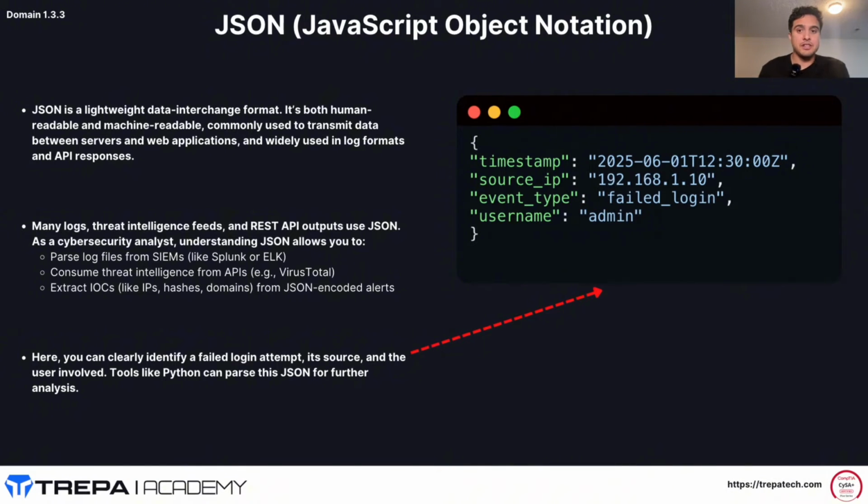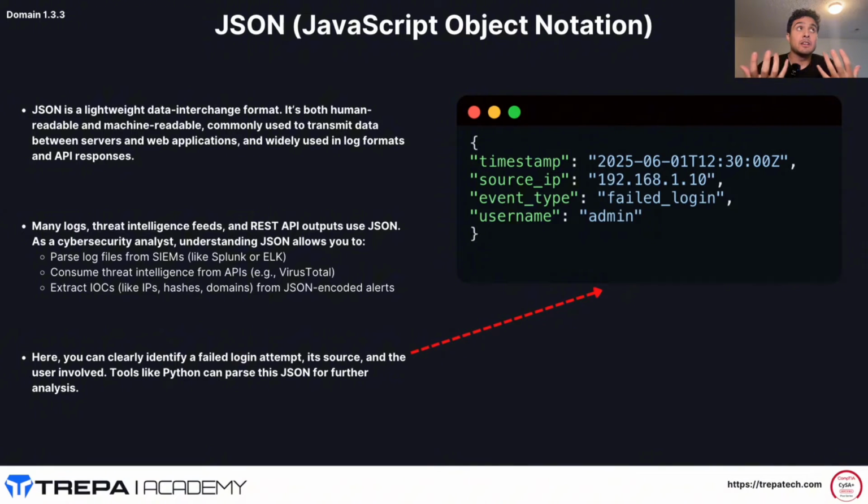So just a book definition here. JSON is a lightweight data interchange format. It's both human readable and machine readable, commonly used to transmit data between servers and web applications, and widely used in log formats and API responses. So that definition, what are we talking about here? It's a lightweight data interchange format. Now, if I were to pull up a whiteboard, go over monolithic web architecture, and when I build a REST API and I talk to my database, it talks to my backend and then relays that information to the front end. When the backend relays information to my front end, whatever my user's looking at, that more than likely is going to be transmitted in JSON, whatever that data, whatever that information is.